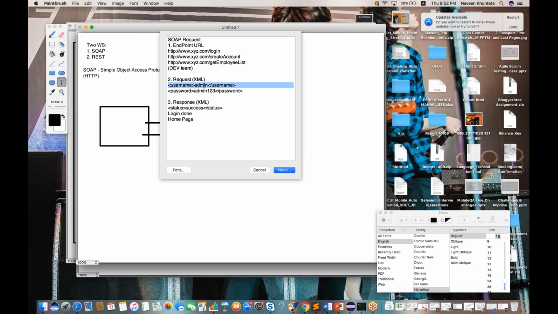And we cannot show, let's say you are the customer or the user on Facebook. So Facebook cannot show some XML and say please send this XML to me. We cannot say that to the customer, right? Because the customer is a non-technical guy. We have to give some UI page or some web page. So on the web page, we are entering admin and admin123. Internally, what exactly is Facebook doing? Converting them into XML and sending the request to the Facebook server. The Facebook server says yes, this profile exists in my system. Immediately, this is a success. The moment it succeeds, it immediately says login done successfully, and we see the home page. We see our profile page, right?